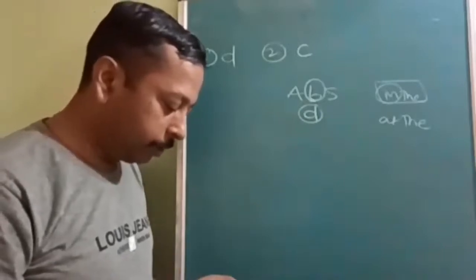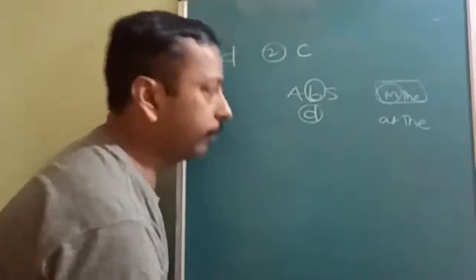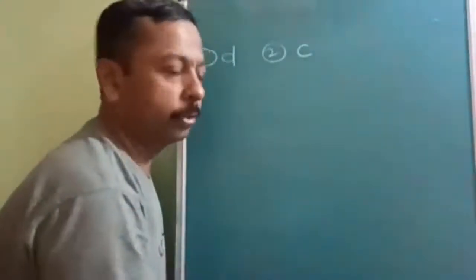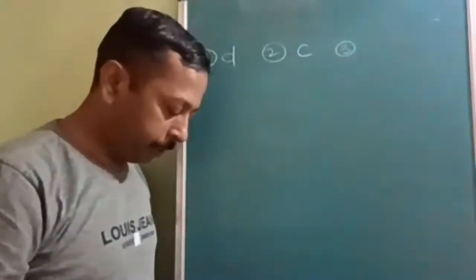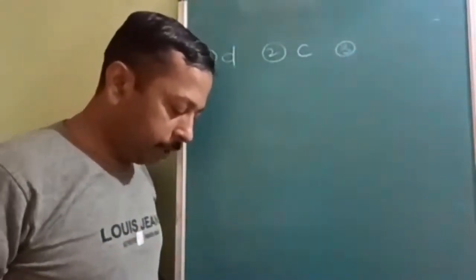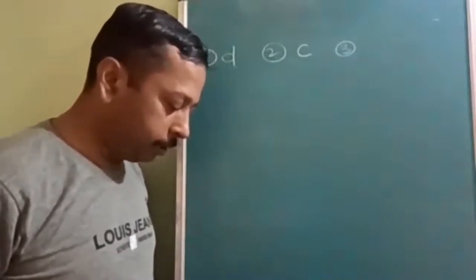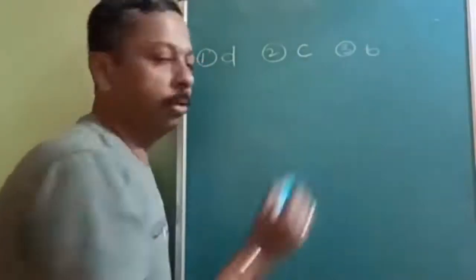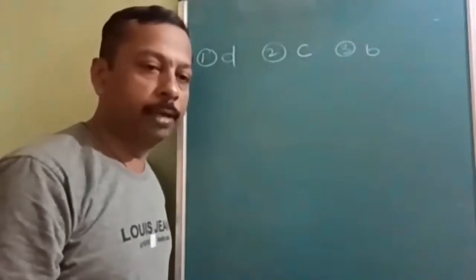Now let us see the next question. Physical adsorption is appreciable at. This is the topic: factors favorable for physisorption. This question is easy compared to the previous question. The options are high temperature, low temperature, room temperature, and 100 degrees Celsius. A very simple question. The answer will be B: at low temperature, physical adsorption will take place.